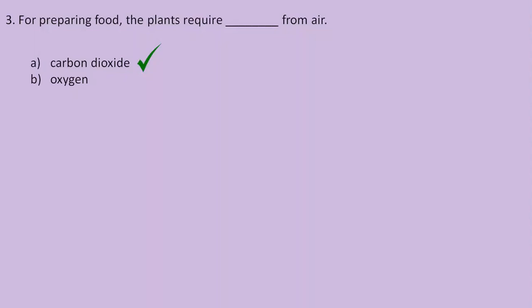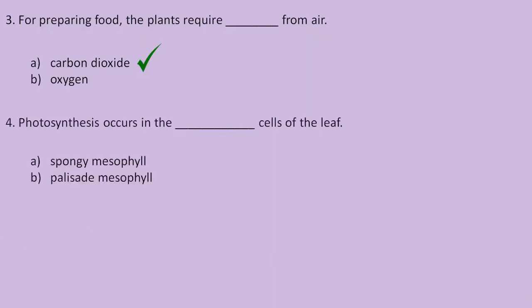Now let us move on to the next question. Question number 4. Photosynthesis occurs in the dash cells of the leaf. Here the options are option A, spongy mesophyll, option B, palisade mesophyll. So here the correct answer is option B, that is palisade mesophyll.